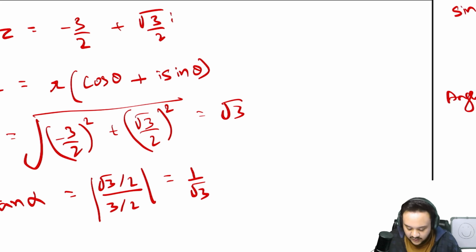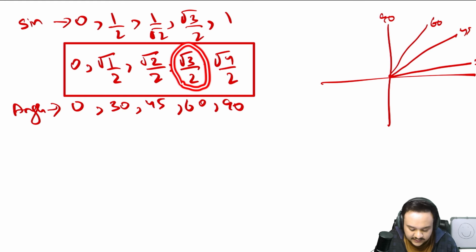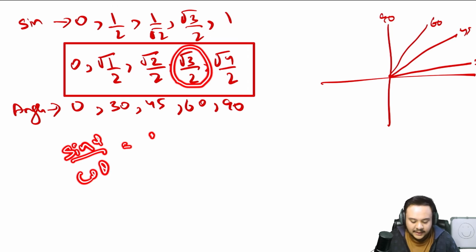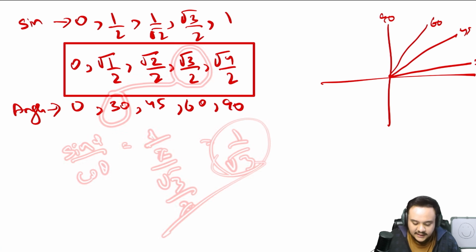So we had 1 by root 3, right? For 1 by root 3, you are going to have to divide. So you need root 3 in the denominator. So sine theta upon cos theta. For cos theta, when is root 3 by 2 in the denominator? When the angle is 30. So if we take the same thing for sine as well, you'll have 1 by 2 upon root 3 by 2. So this gets cancelled and you are left with 1 by root 3. So yes, that is indeed the case.